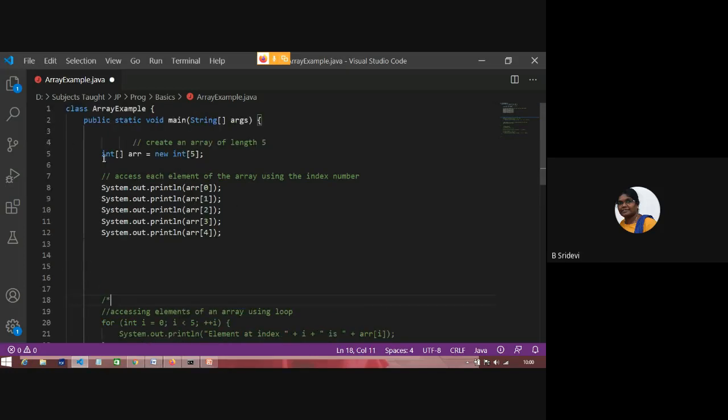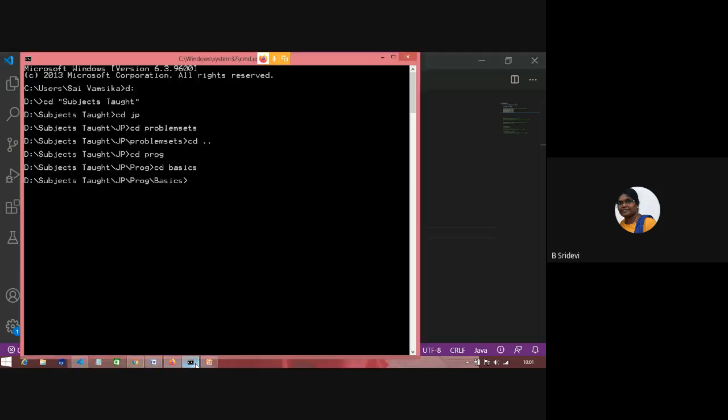See, here I have created an integer array. I said that these things can be placed anywhere. Both are valid. And those two lines I can combine into a single line. Int array equals new int of 5. That means how many integers can I store here? 5 integers. I have allocated memory with the help of new, so automatically the values inside them will be zeros. So this is an array of 5 integers, and I am printing all those 5 integers: first element array of 0, second element array of 1, last element array of 4. Okay. So we'll print and see whether it is printing zeros or not.